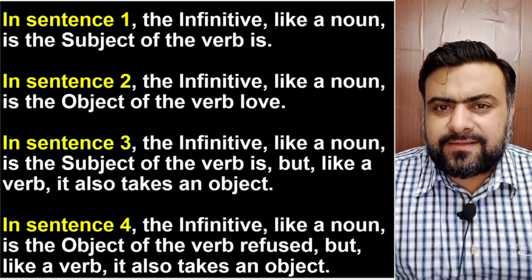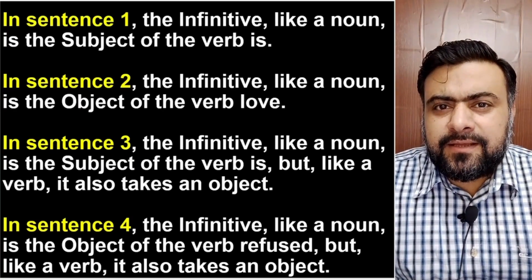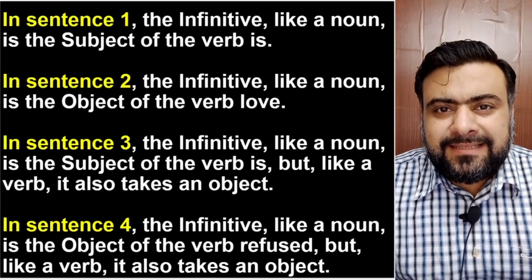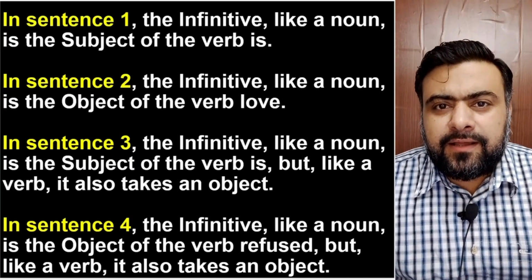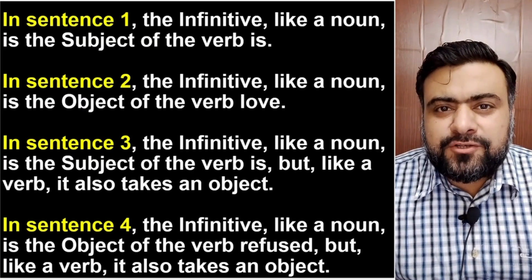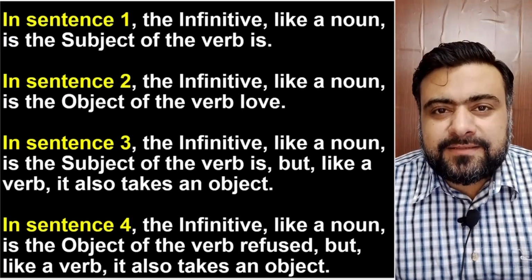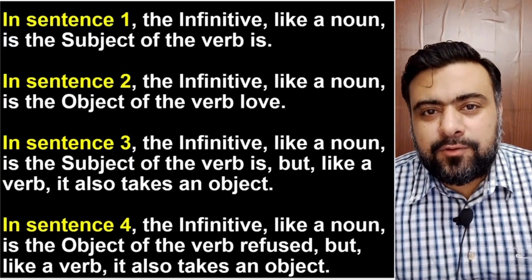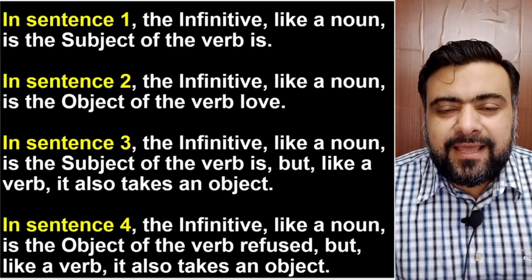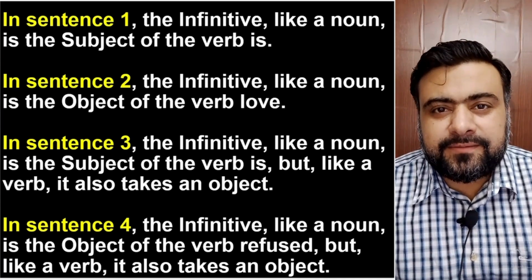Now, in the first sentence, to err is human. To err, this infinitive, is performing the function of a subject. It is the subject of a sentence. To err is human. To err is the subject and is human is the predicate.